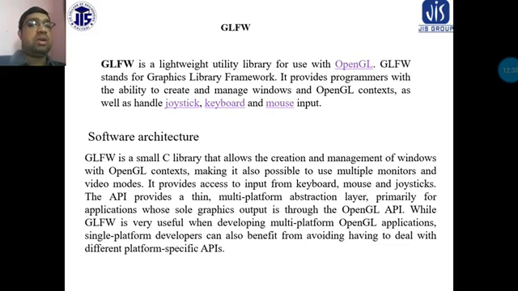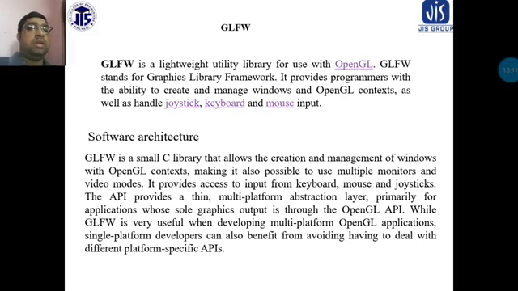GLFW is very useful when developing multi-platform OpenGL applications. Single platform developers can also benefit from avoiding having to deal with the different platform specific APIs.